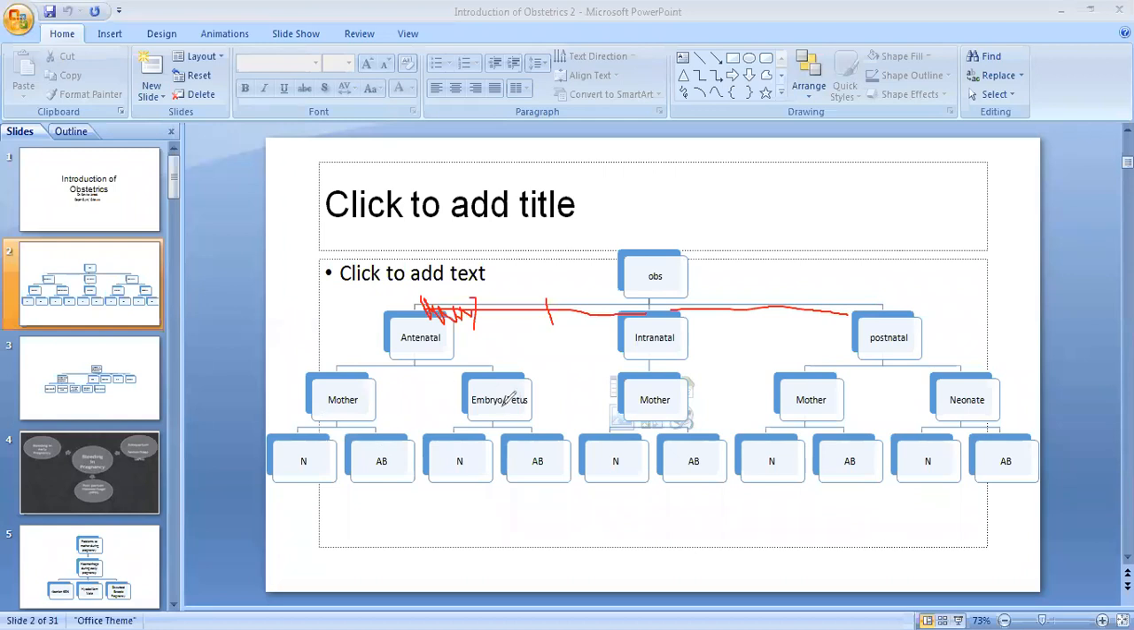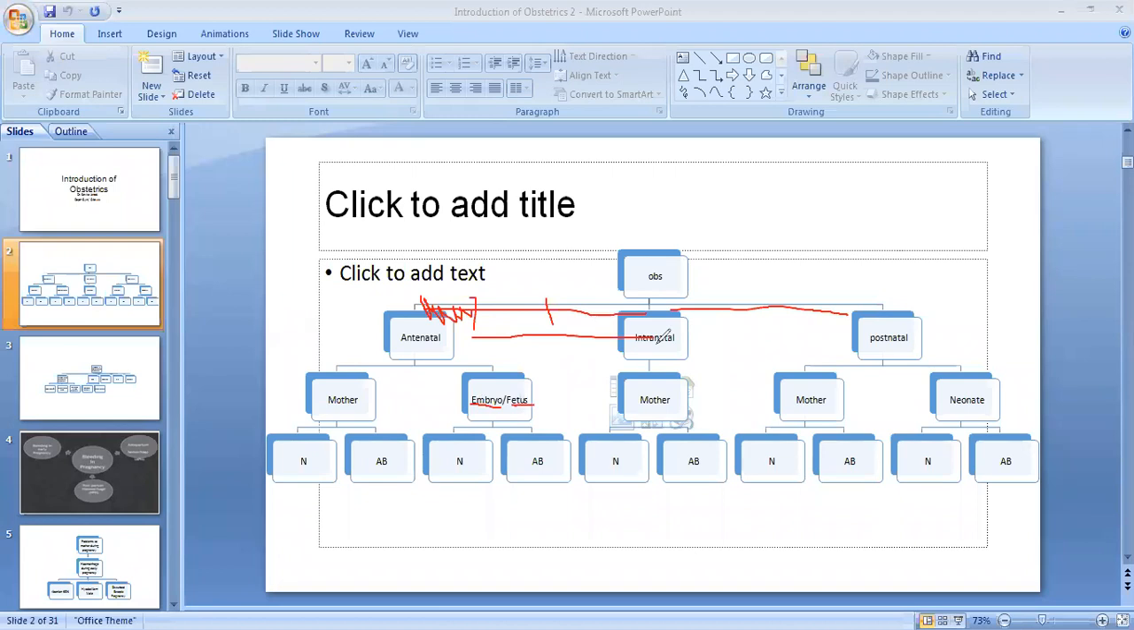Then again here, the terminology: it is the embryo. Up to 10 weeks, the product of conception is called the embryo. And from 10 weeks onwards, up to the delivery, the word for the product of conception is the fetus.